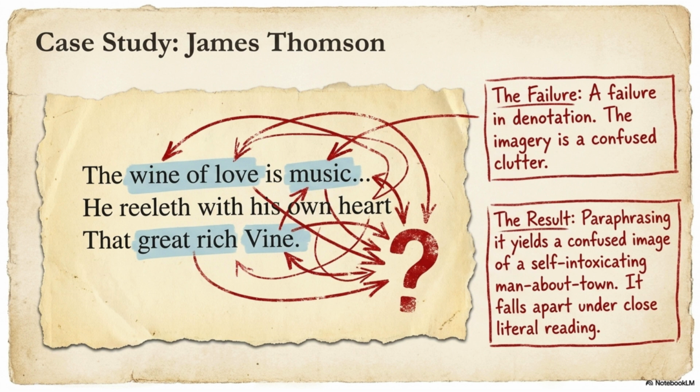Quick revision. Images used: wine, love, music, vine, heart. Tate's criticism. Images are not clearly unified. Literal meaning becomes confusing. Imagery becomes cluttered. Result: failure in denotation. Extension falls apart under close reading.